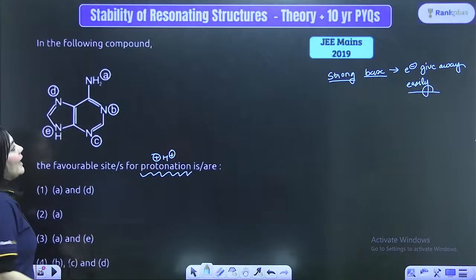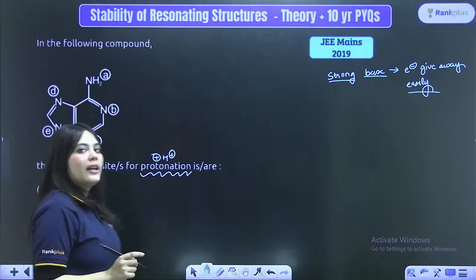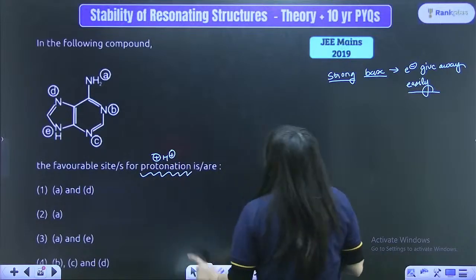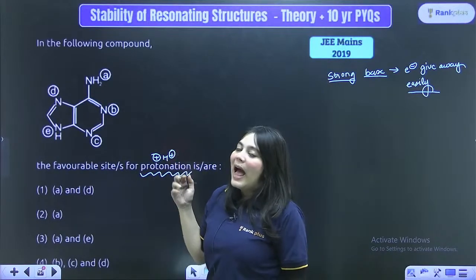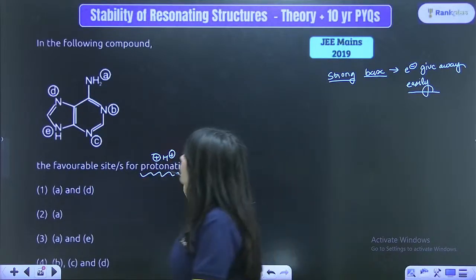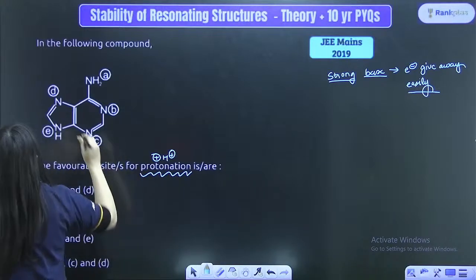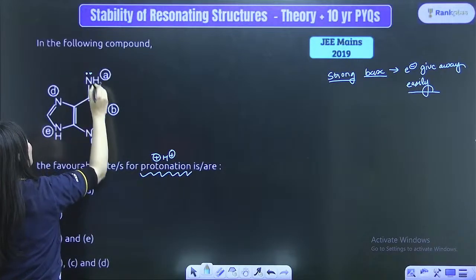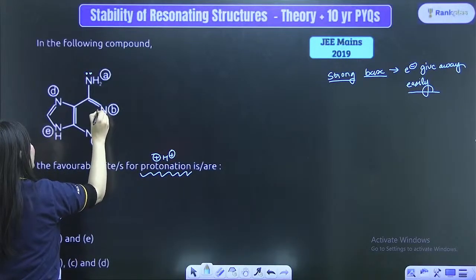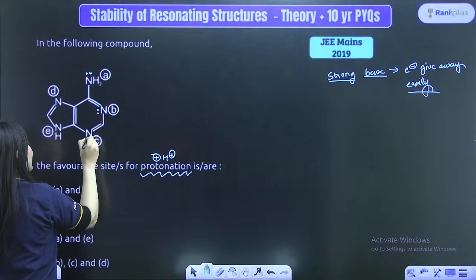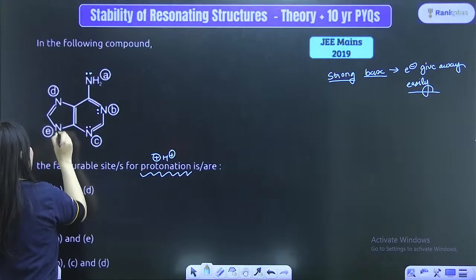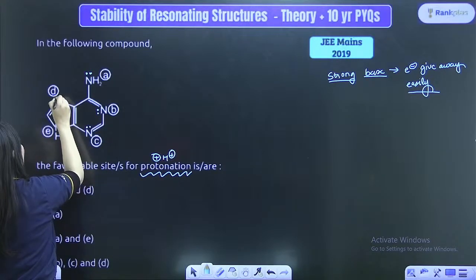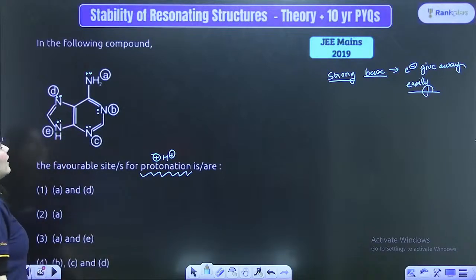Now, bacha, here once again, I'm going to teach you another thing. Whenever such questions are given to you, what is the first thing that I taught you? The first thing is always draw the lone pairs present on them. So, I'm drawing the lone pairs. Here once again a lone pair is there, here once again a lone pair is there. A lone pair is there and a lone pair is there. So, I've drawn the lone pairs.